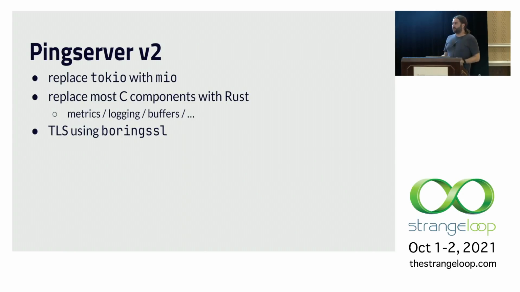And since I was concerned about making the performance match the C implementation, I wanted to try and make things as equivalent as possible. The C implementation of the ping server was basically just using epoll on Linux. So we could use this library called MIO, which is a foundational library for Tokio. And it's basically just a nice wrapper around epoll or whatever other equivalent is for OS X or Windows or whatever. And we wouldn't need to worry about async executor performance and all these other really complex things.